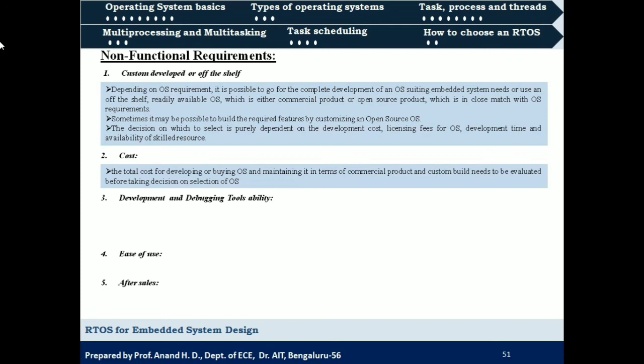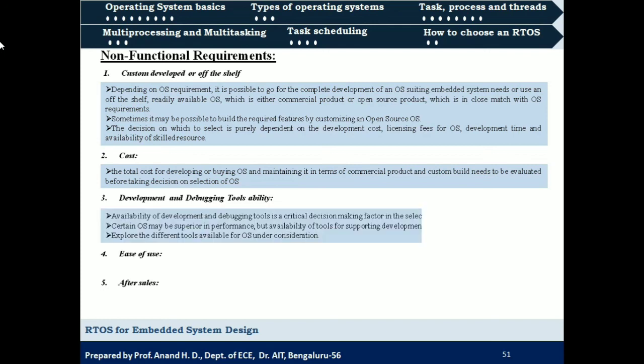Development and debugging tool availability. These are the different tools that are required for developing our application over an operating system or testing the application over an operating system. There may be certain operating systems on which our application may have the greatest performance, but there may not be adequate tools for developing or testing it.